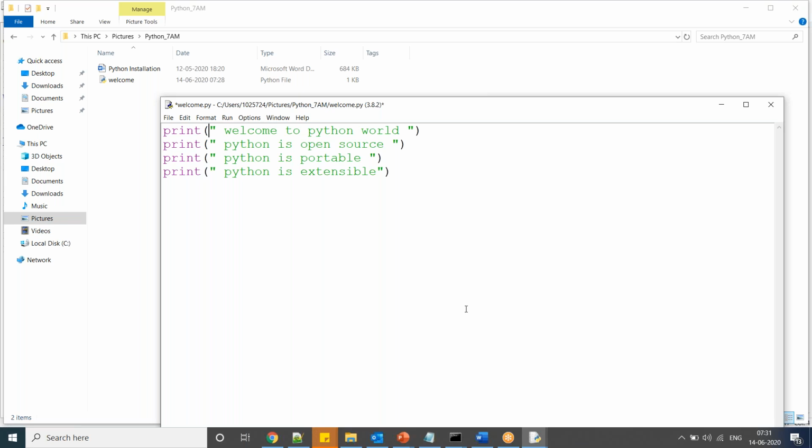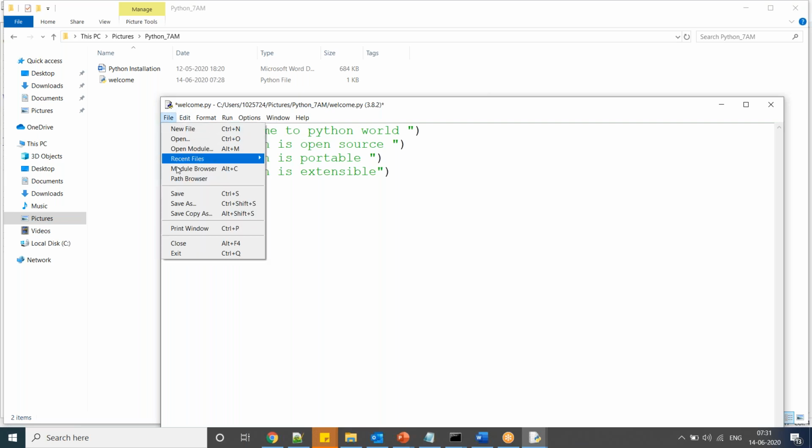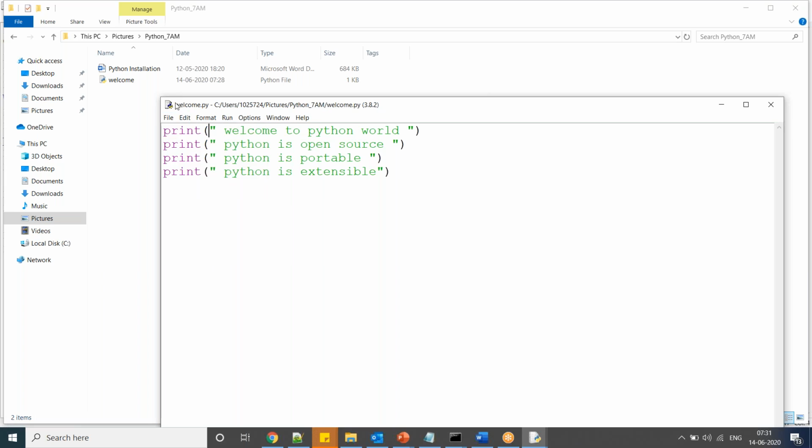Now when you are typing, you can see a star mark here because you are not saving the file. Once you save the file, the star mark will go away, which means now you have saved the file.